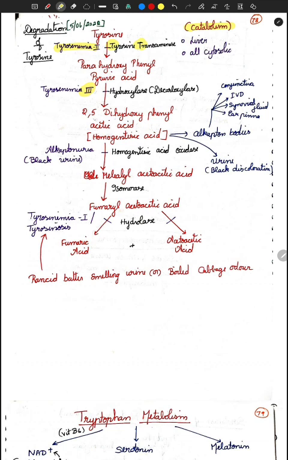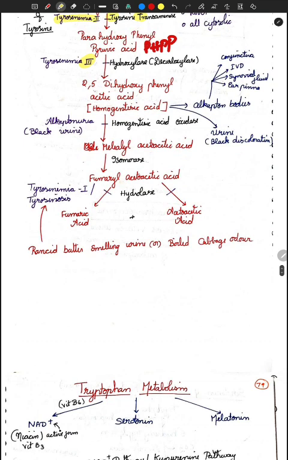So in your type 2, that is your tyrosine transaminase problem, tyrosine will be accumulated. But for parahydroxyphenylpyruvic acid, that is PHPP, like that only they will be giving in the question. Whenever you are having PHPP, that is your tyrosinemia type 2. And then ultimately we are going to have homogentisic acid, and this is going to precipitate as alkapton bodies.